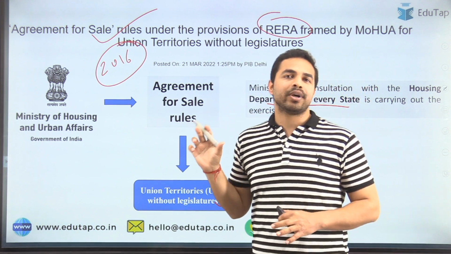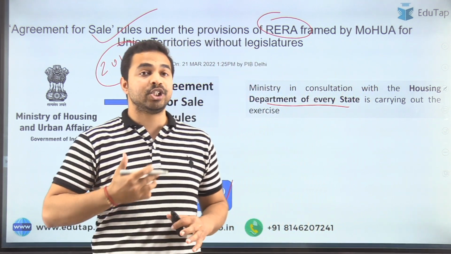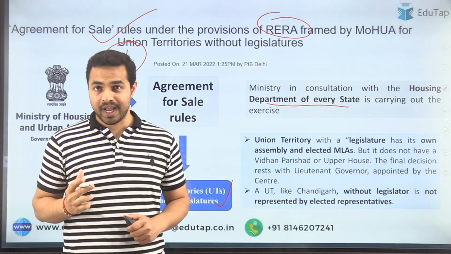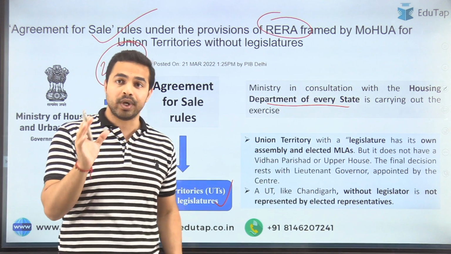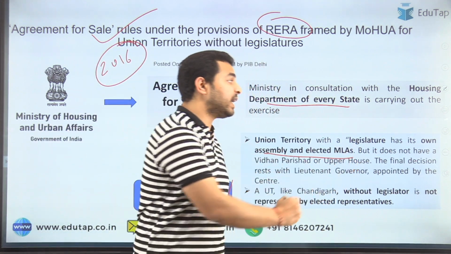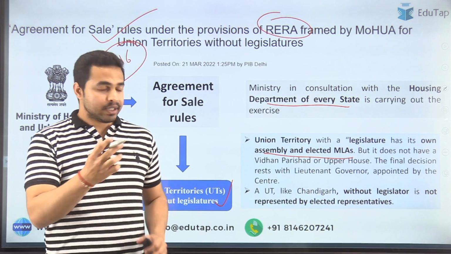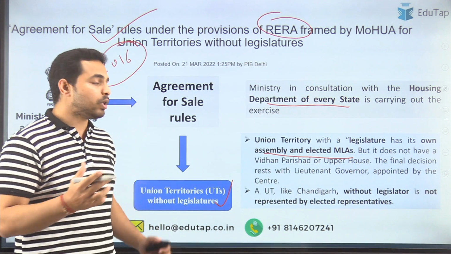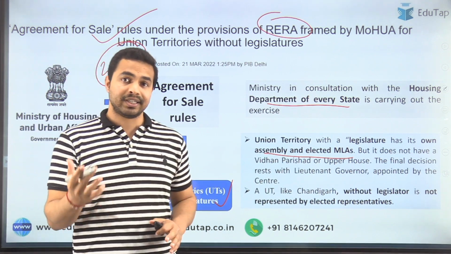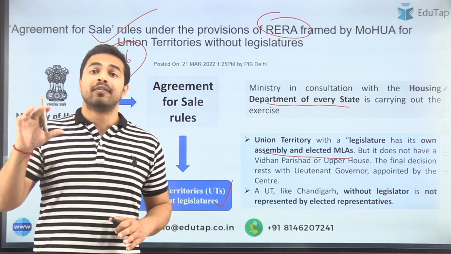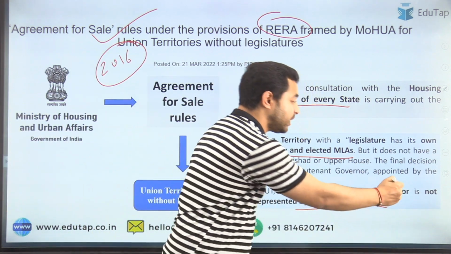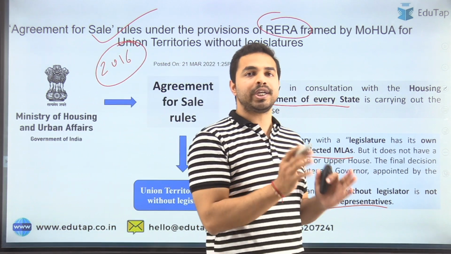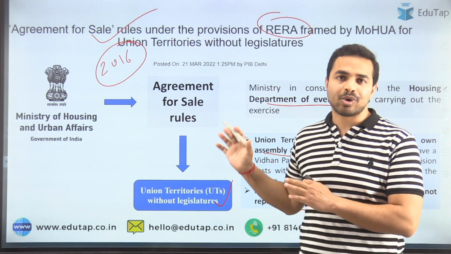Now there must be a question popping up in our mind: what exactly are union territories without legislatures? There are two kinds of union territories in India. One is with a legislature, which has its own assembly and elected MLAs. Examples of these are Delhi and Puducherry. A UT without legislature is a UT which is not represented by elected representatives, for example Chandigarh. So this was the difference between a union territory with legislature and one without legislature.